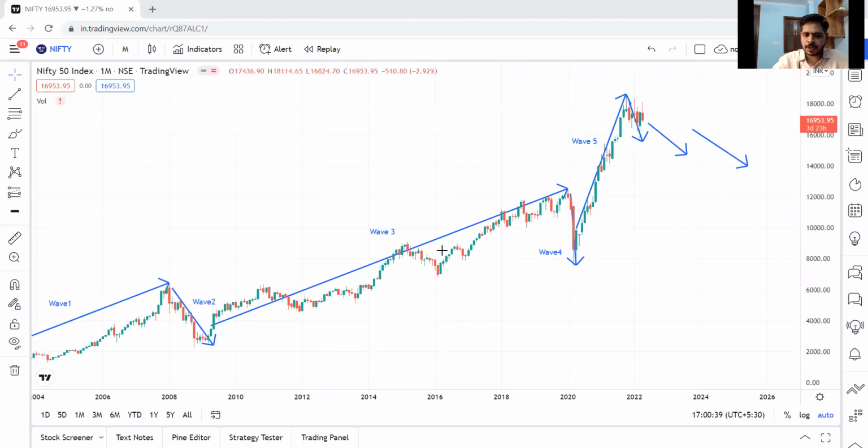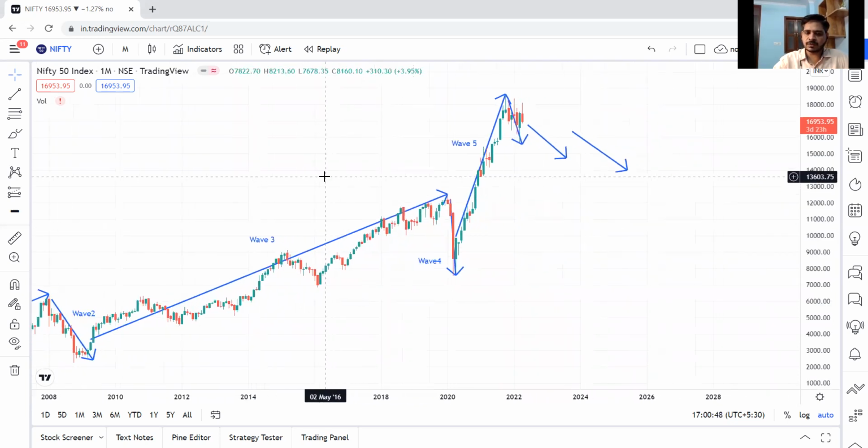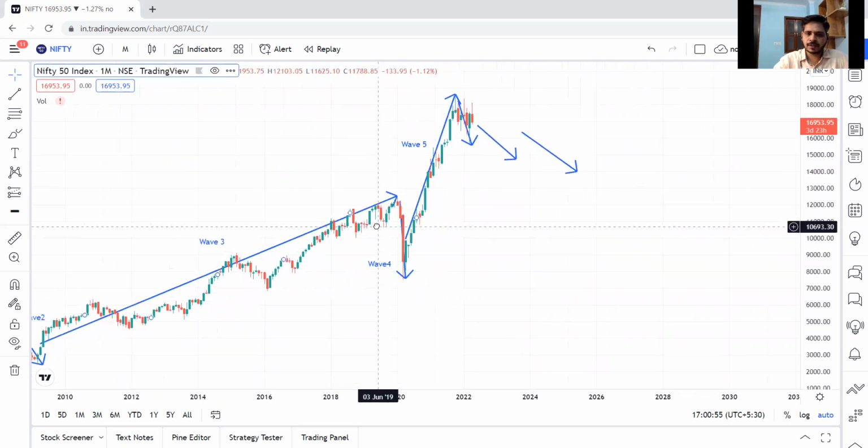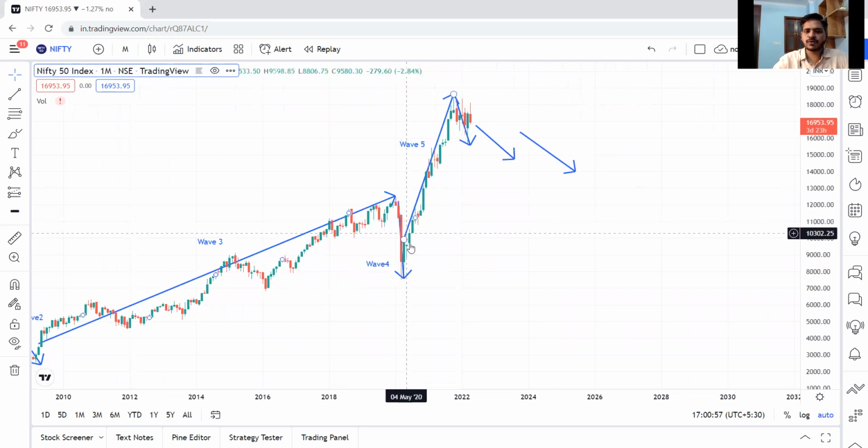Herein, new investors and new traders will also join in. Due to the fear of missing out, they have also joined in. After that, wave 4 will come in, but due to COVID, it came a bit earlier, and there was a steep decline. It was a global impact.